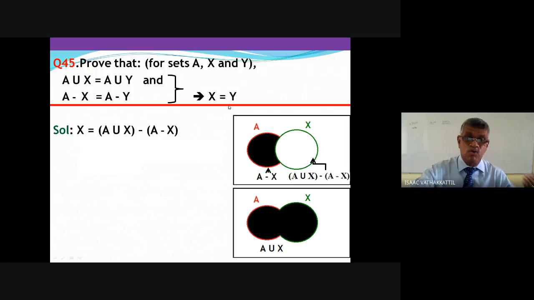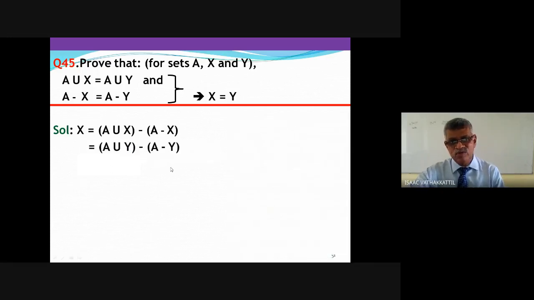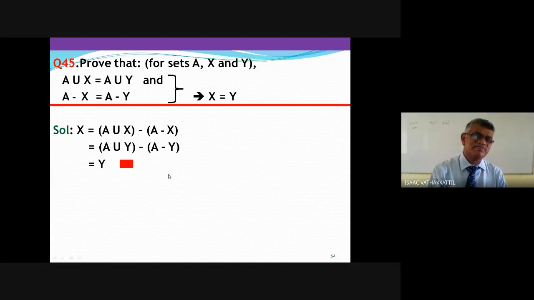You have to do x equal to y. x equals A union x minus A minus x, and A union x is A union y, A minus x is A minus y. And once A union x minus A minus x is x, A union y minus A minus y is y. I will give you a few more. For homework, you have to do it and report to me. Otherwise, we will do it next week. Okay? We go for the next question.